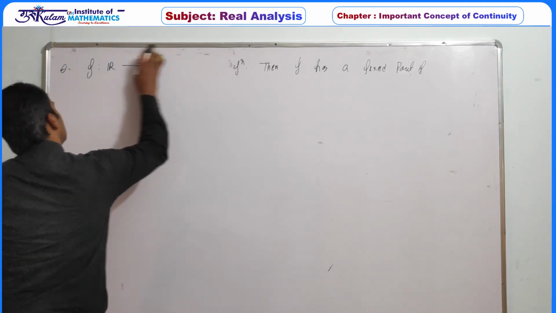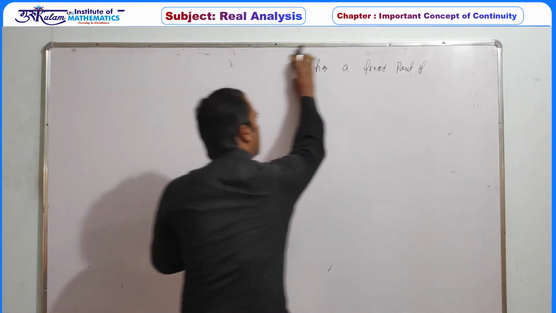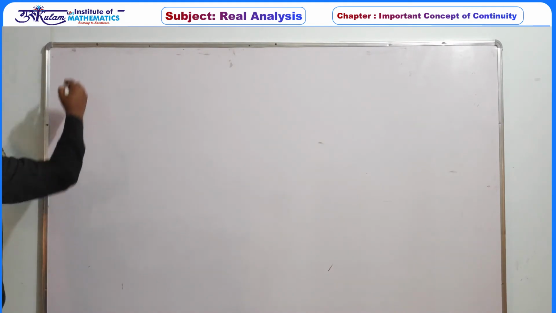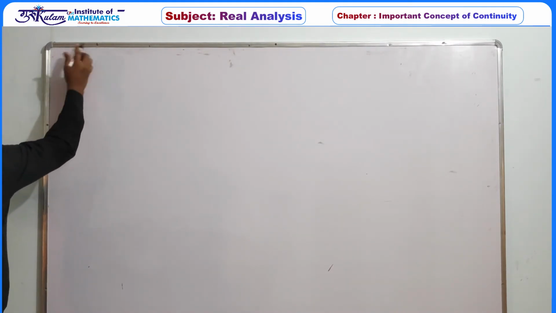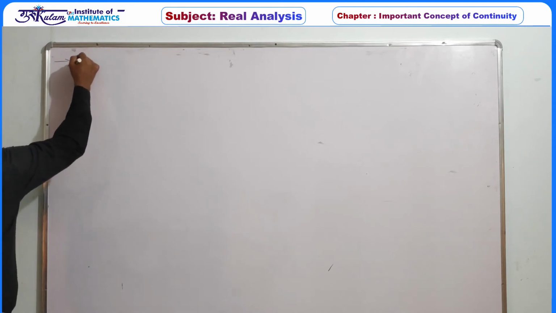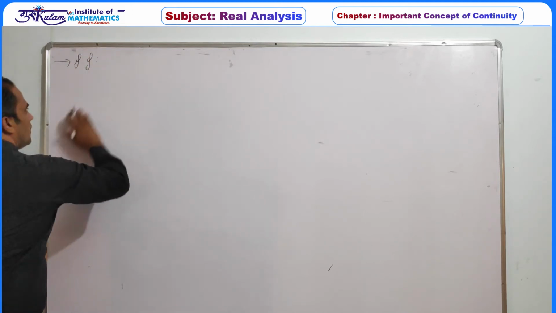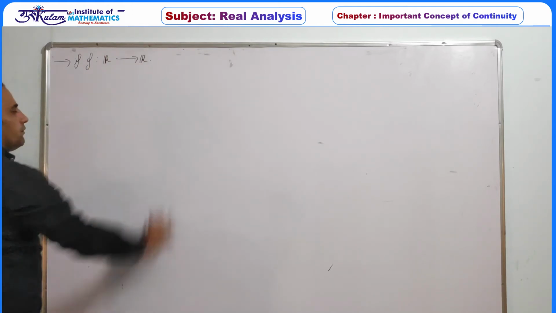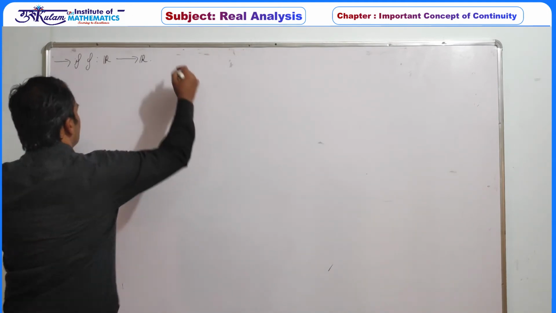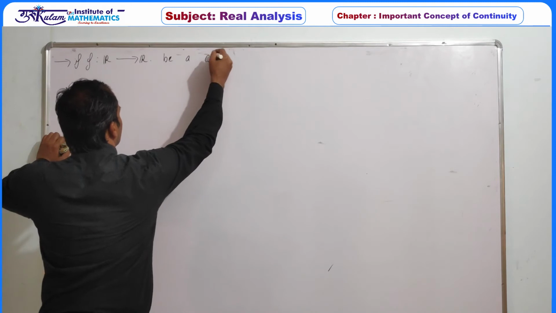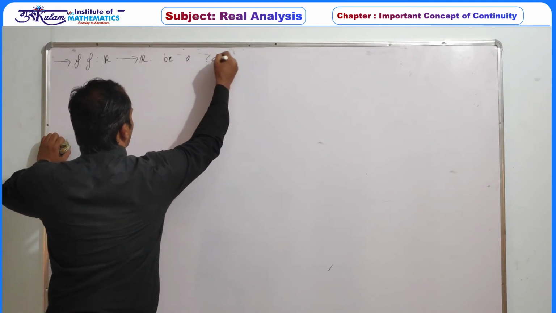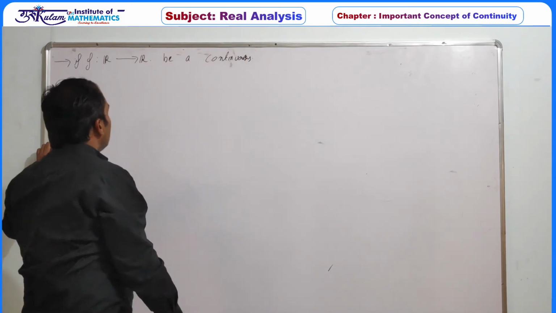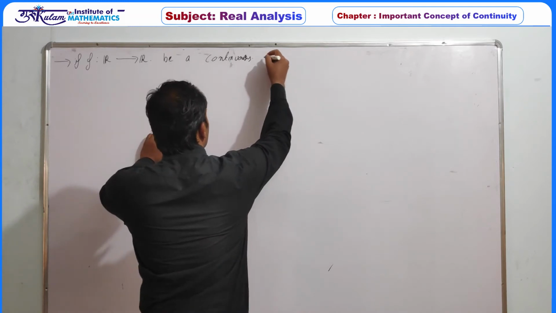And the next concept is a most important theorem, which is called the identity theorem. So let's write down the definition of the identity theorem. If f is a function defined from the real line to the real line, you can also define it from a closed interval to R, and it is a continuous function.